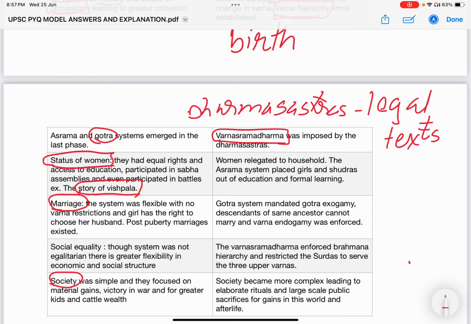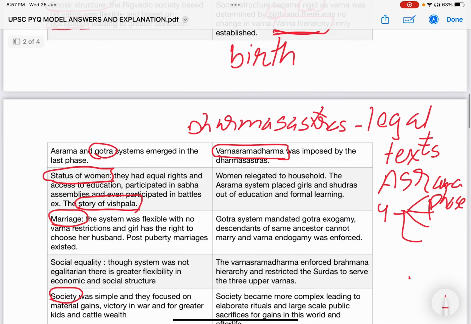They were kept out of the education system, particularly the ashrama system, which divided human life into four different phases.